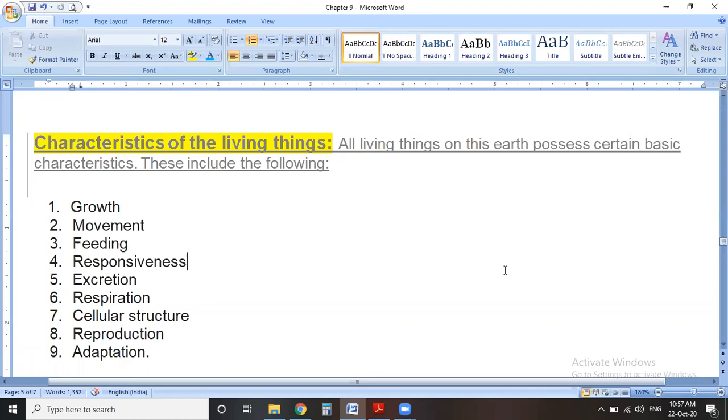You know that from the last few videos we were continuing with our ninth chapter of science. In this chapter, we discussed different topics and different habitats, aquatic habitat, terrestrial habitat, and adaptation. We discussed the different types of plants and animals which live in these habitats, and also their different special features. Today we continue with the same chapter, from the next topic, characteristics of living things.